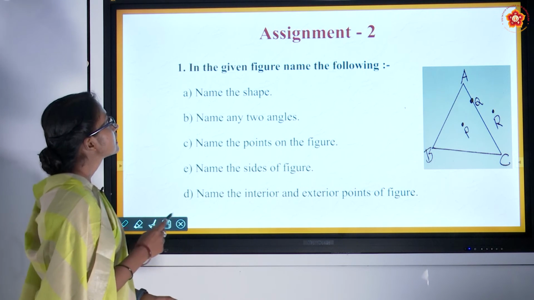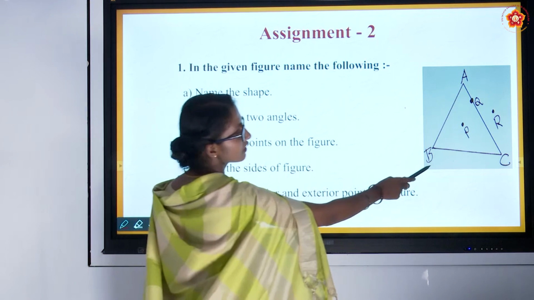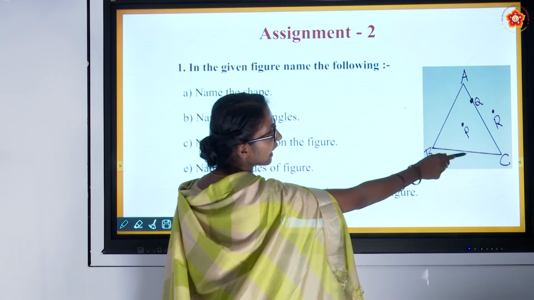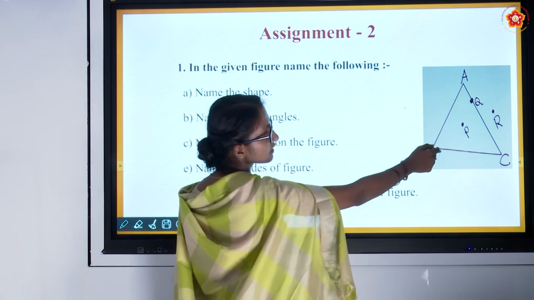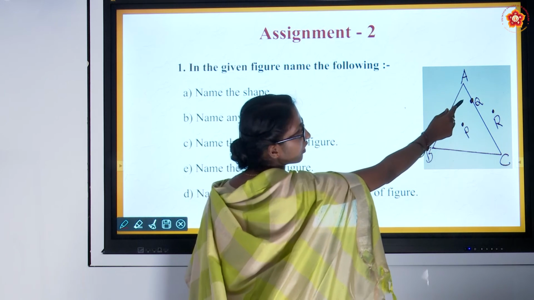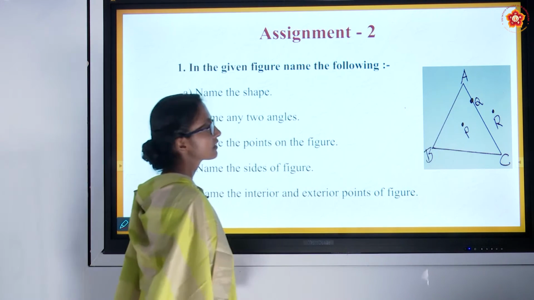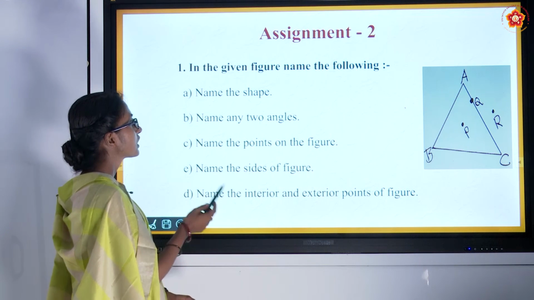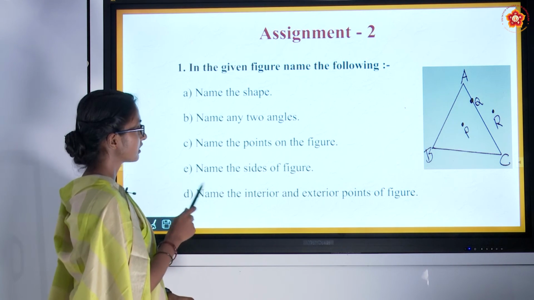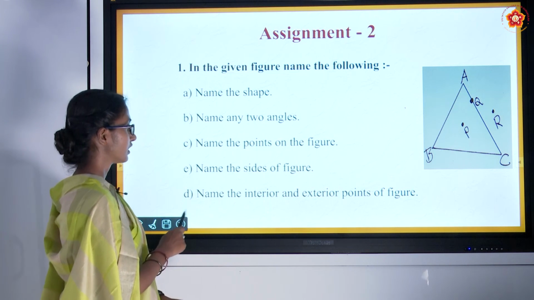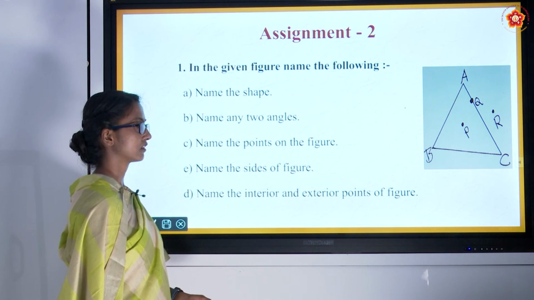Assignment. In the given figure, name the following. Here is a geometrical figure, a triangle, and it has 3 sides, 3 angles. It has some points on it, some outside and one point inside the triangle. Name the shape, name any 2 angles in it, name the points on the figure, name the sides of the figure, name the exterior and interior points of the figure.